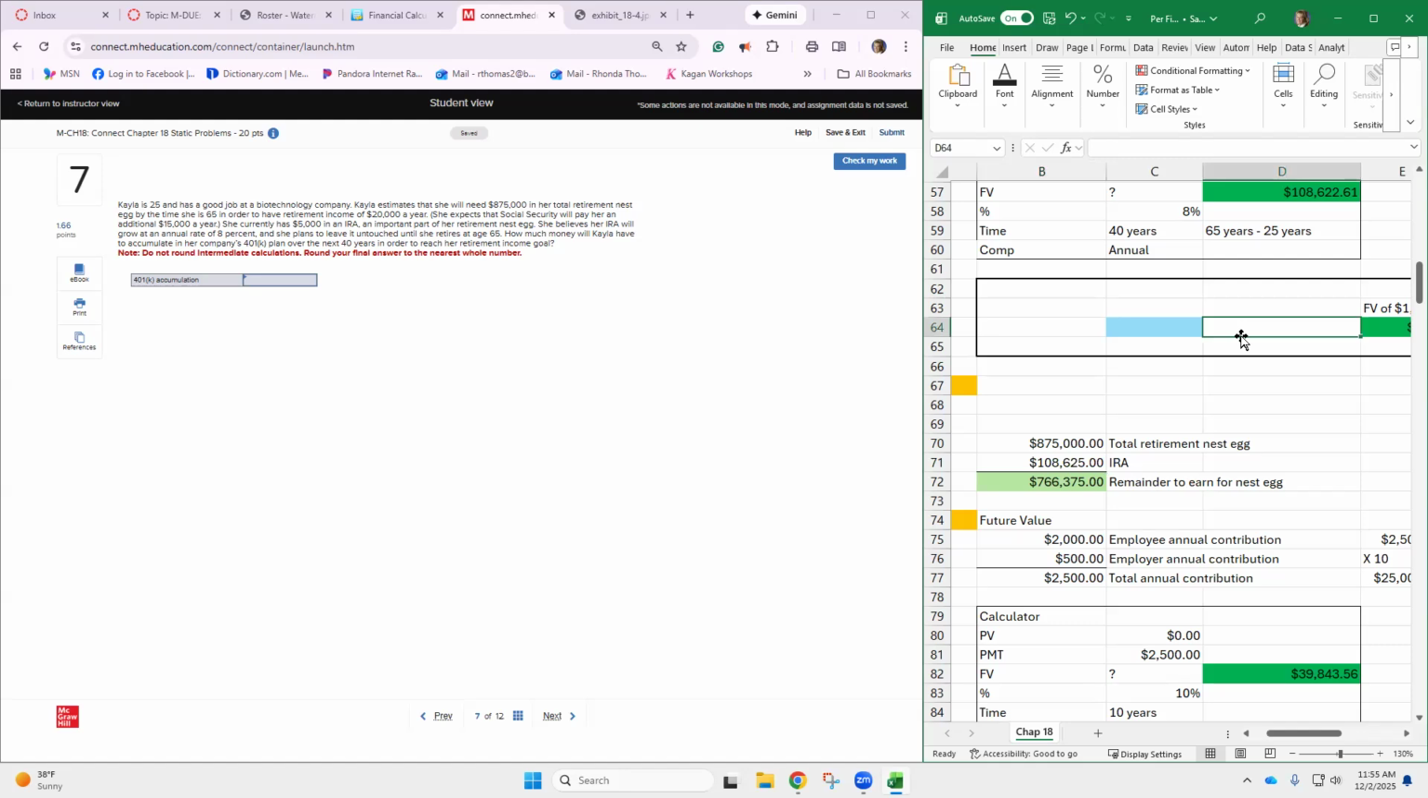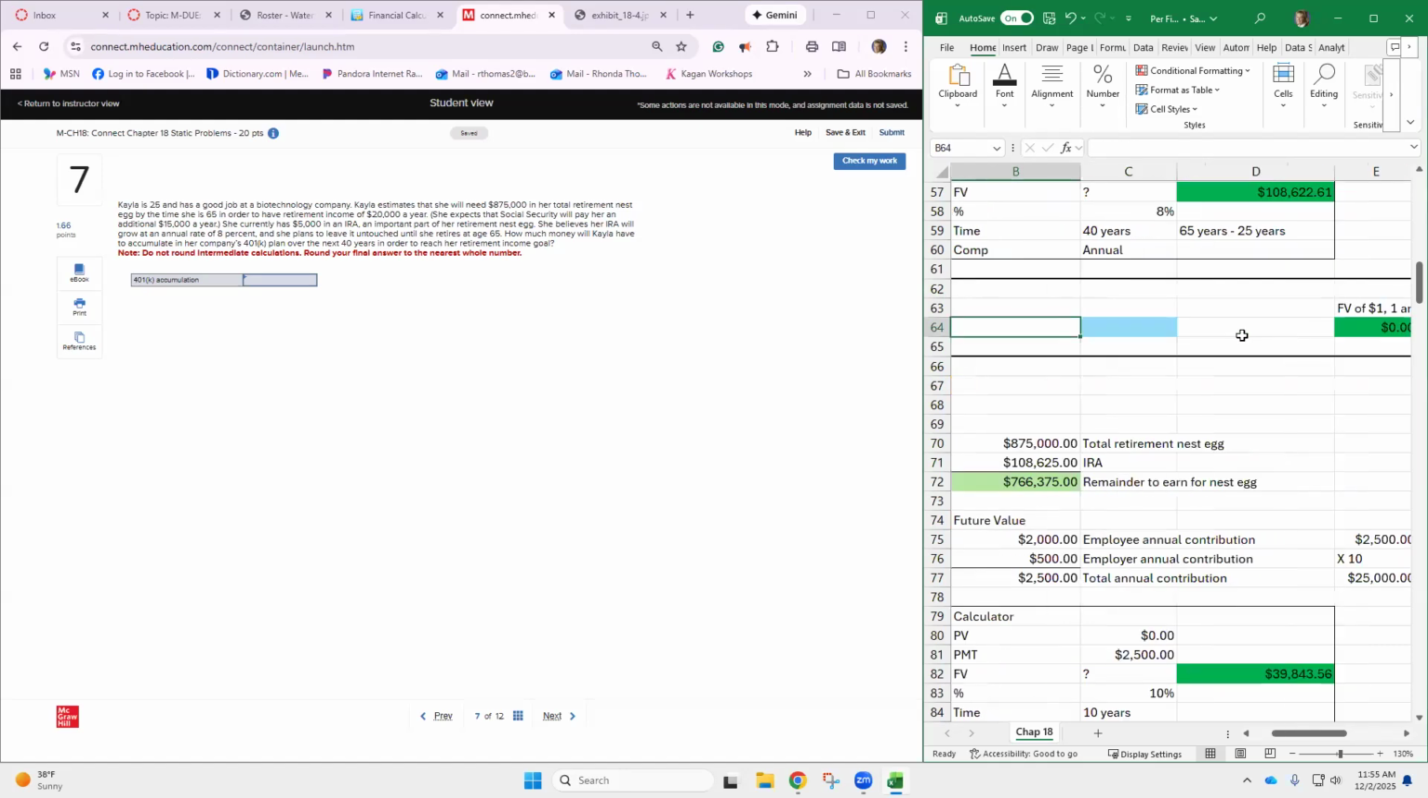Well, let's look here. What is this? This is $108,622.61. Now, why did I round it to 108,625? I have no idea. It's pretty close to this. What do they tell you? Do not round intermediate calculations. Round your final answer to the nearest whole number. Well, that ought to be 623. Do you agree with that? 108,623.